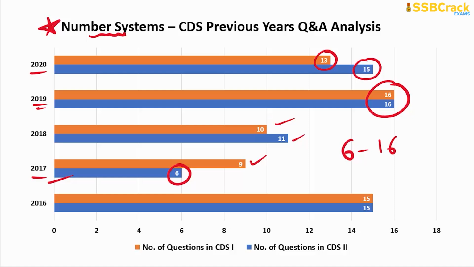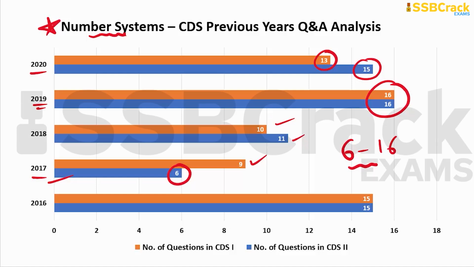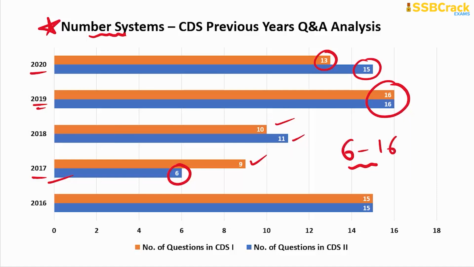So what does this indicate to us, and what importance does this topic have? You can understand that a good number of questions can be part of your upcoming serious mathematics section based on this topic of number system. So you must start your preparation for the serious mathematics section with this topic. This is a beginner and fundamental topic to be prepared, and it is also important from your serious exam point of view.